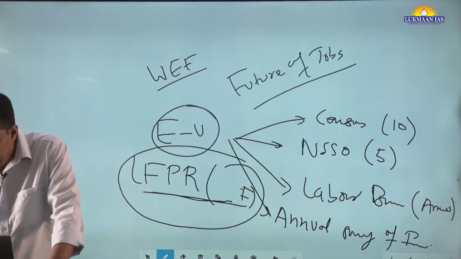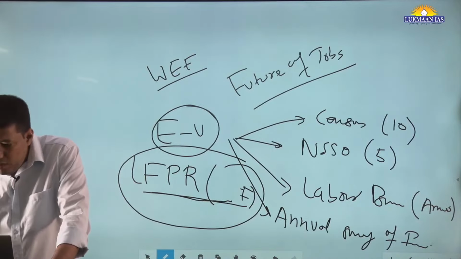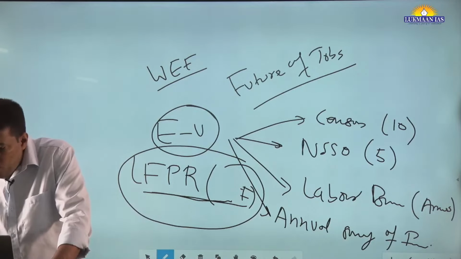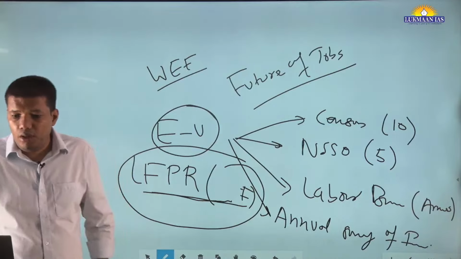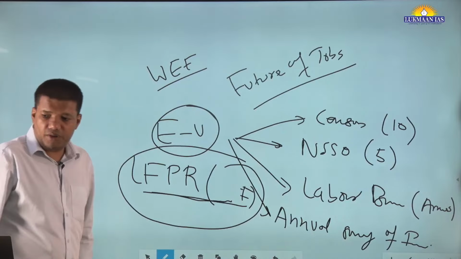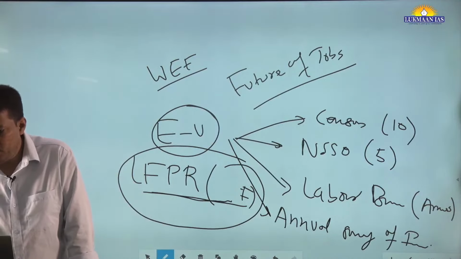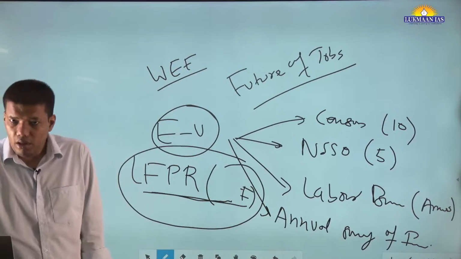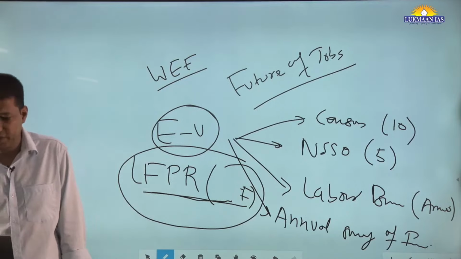Now just write down this. As per the Human Development Report 2015, the title of the report is Work for Human Development.